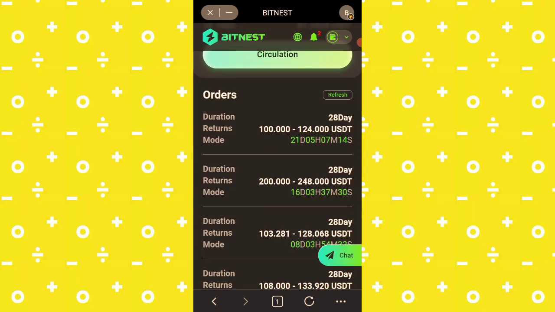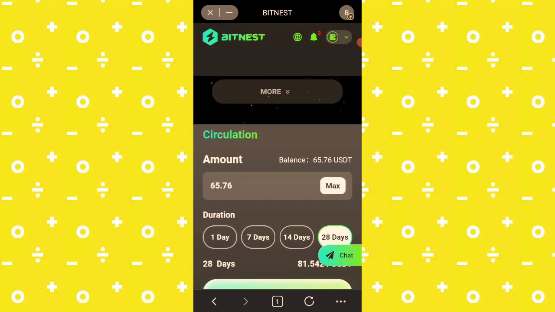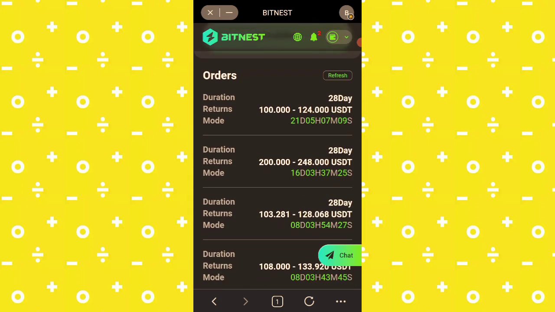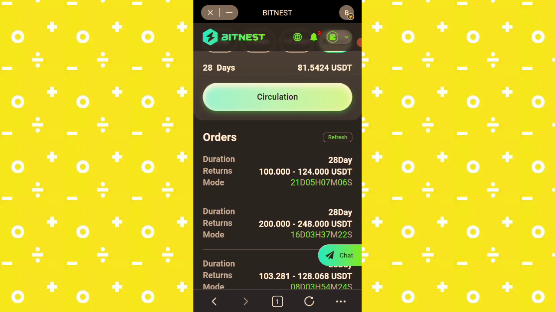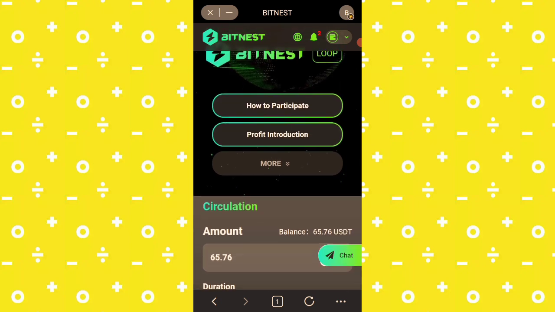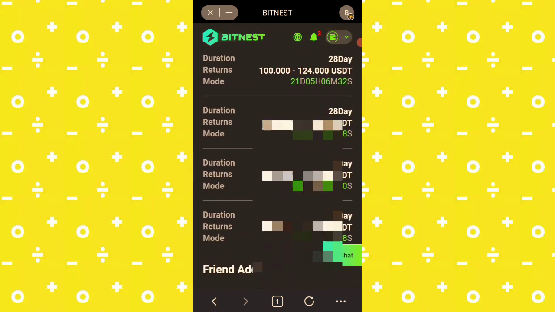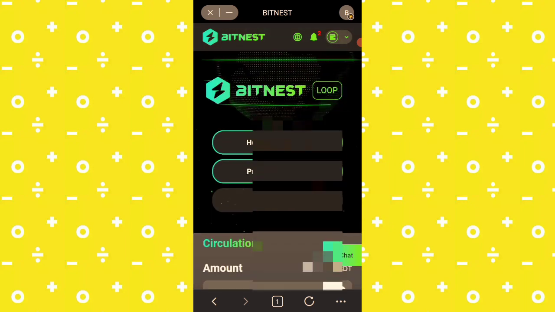So to see my active investments, you can see I'm running 4 investments simultaneously, and you can see the countdown: 21 days, 5 hours, this one 16 days, 3 hours, 37 minutes, 19 seconds. That is how the countdown is. Simultaneously you can run multiple investments at the same time. Everything will drop at their respective dates of maturity. That's how it works. So the moment you click on circulation, it starts counting down, and you'll be able to see when you are receiving your profit and your capital, the same day, running multiple investments at the same time. So this is how Bitnest works.